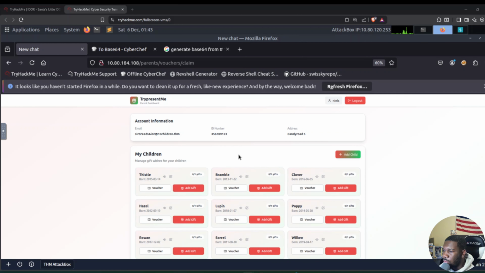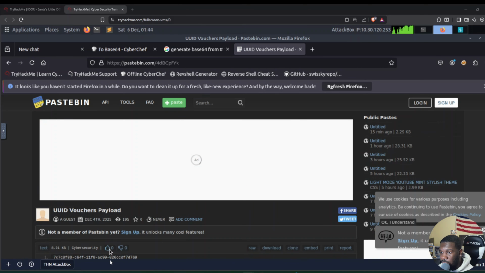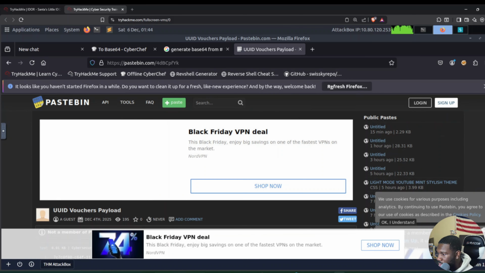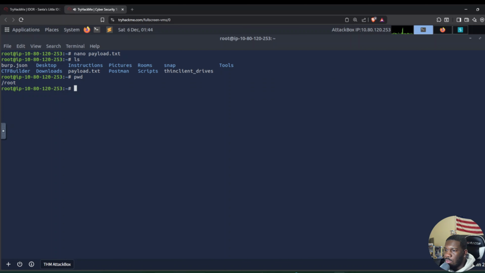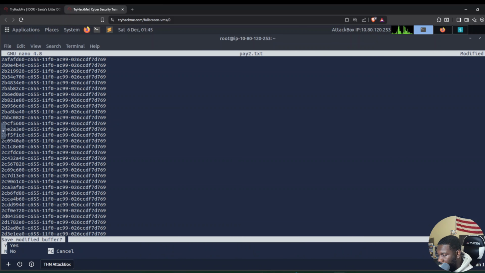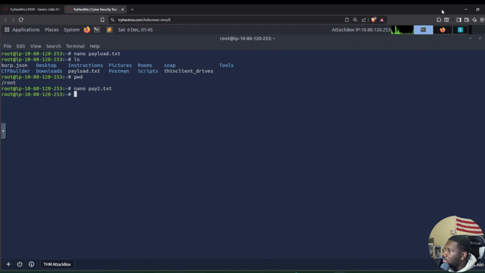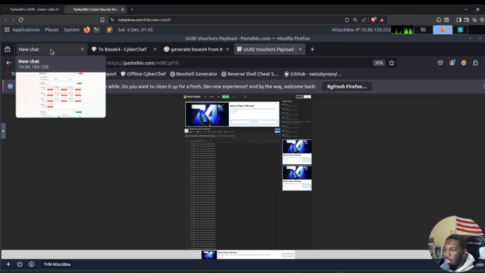So it's not really practical for me to go through and generate each of these vouchers, but we do have this pastebin from David Ackerman, and this is going to give us the vouchers. So let's go back to terminal and then do pay2.txt, payload 2, and then we'll paste in our vouchers. Now we save that, Control X, Control Y, enter to save that to our root directory, and then let's go back to